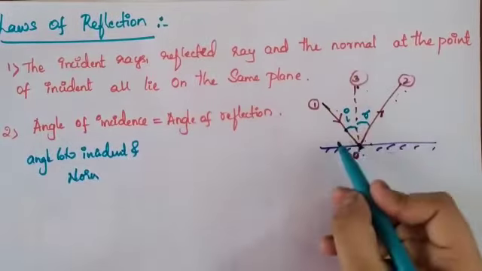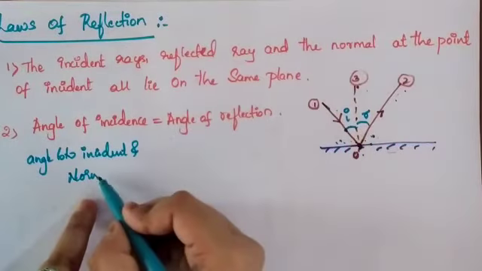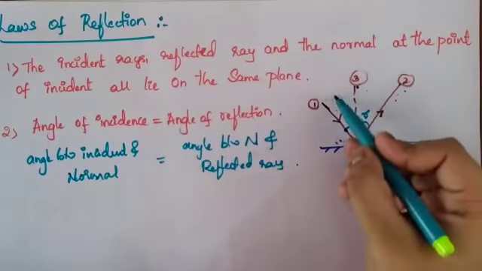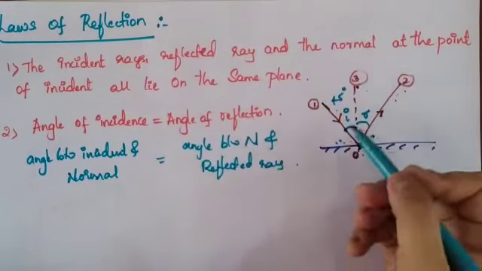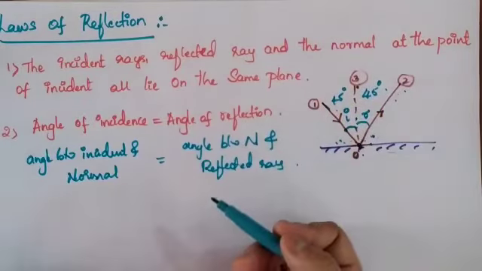This is not the angle of incidence. Most of them will get confused. This is not the angle of incidence, and this is not the angle of reflection. These are called glancing angles, which are not in your syllabus. The angle of incidence means the angle between the incident ray and the normal. The angle of reflection means the angle between the normal and the reflected ray. These two angles are the same. For example, if this is 45 degrees, the angle of reflection should also be 45 degrees.